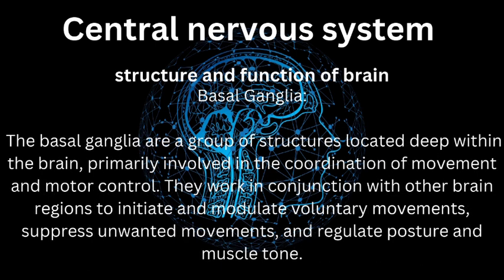Fifth, basal ganglia. The basal ganglia are a group of structures located deep within the brain, primarily involved in the coordination of movement and motor control. They work in conjunction with other brain regions to initiate and modulate voluntary movements, suppress unwanted movements, and regulate posture and muscle tone.